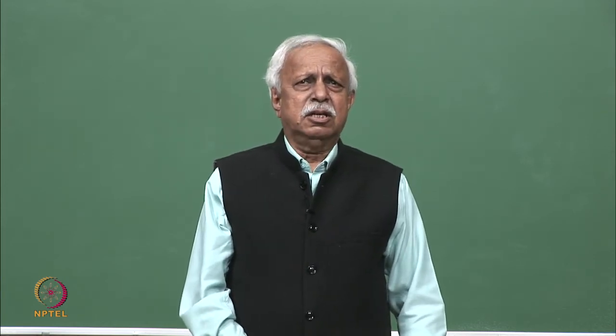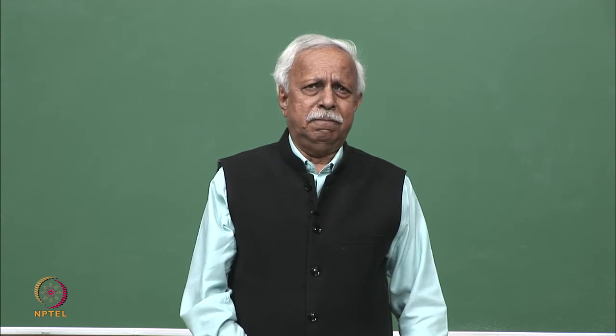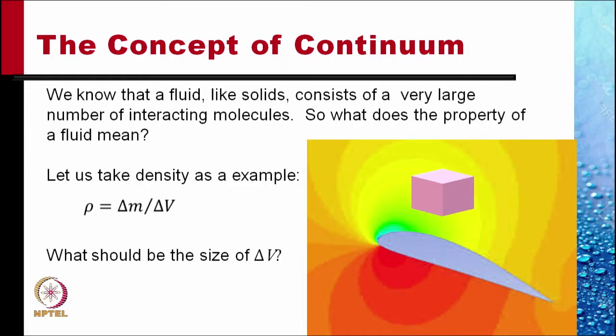Today we will discuss the description of flows. We know that a fluid, like any solid, consists of a very large number of interacting molecules. So when we talk of the property of fluid, what does the property of fluid mean? Let's take an example, density. To define density, we take a small volume delta V, measure the mass of the matter contained within that volume, and the density is defined as rho is equal to delta M by delta V.